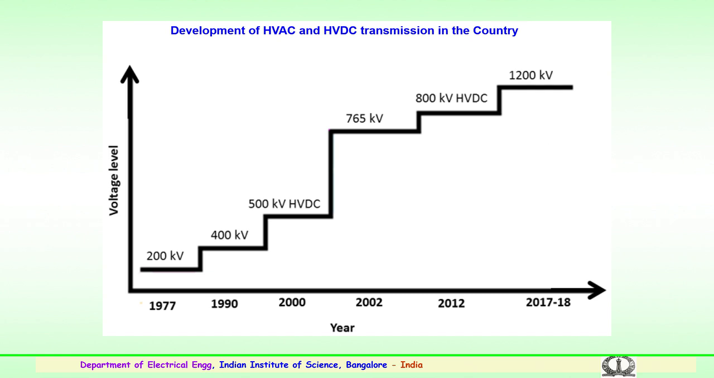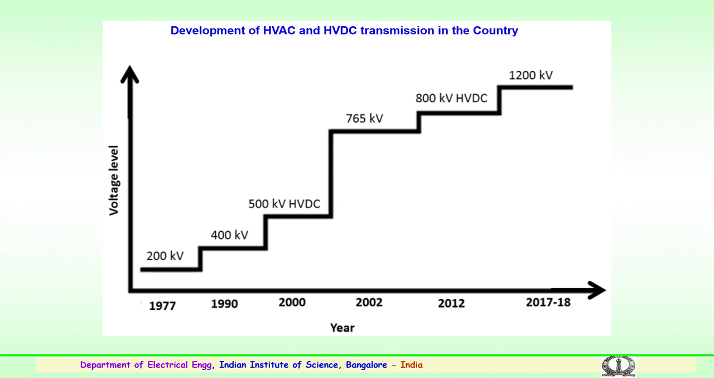So, we are not lacking in terms of transmission at the higher voltages in comparison to international levels. This graph very clearly indicates the voltage level versus the year in which the development has taken place. We can see that somewhere in the 1970s we had the first 200 kV transmission, then in the 80s or mid 80s the 400 kV transmission came.